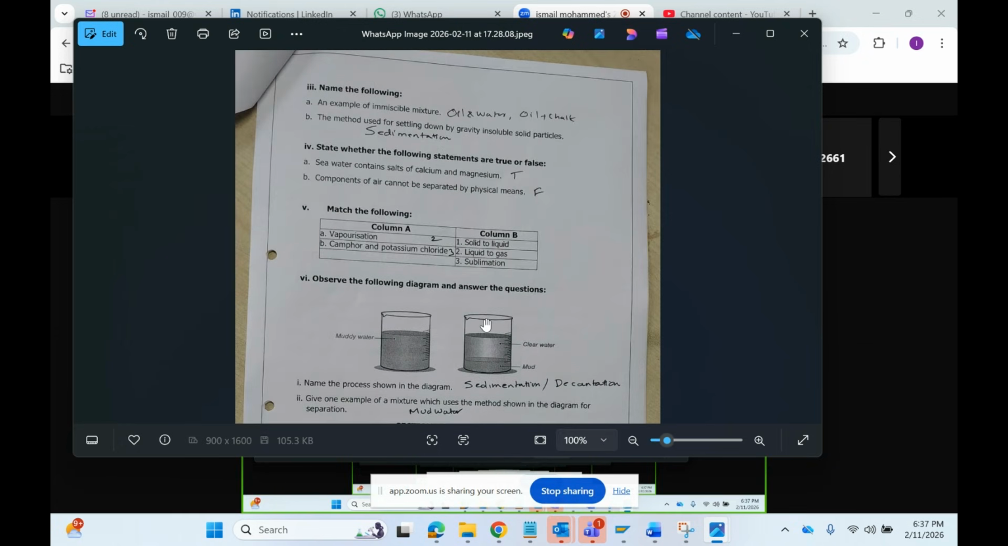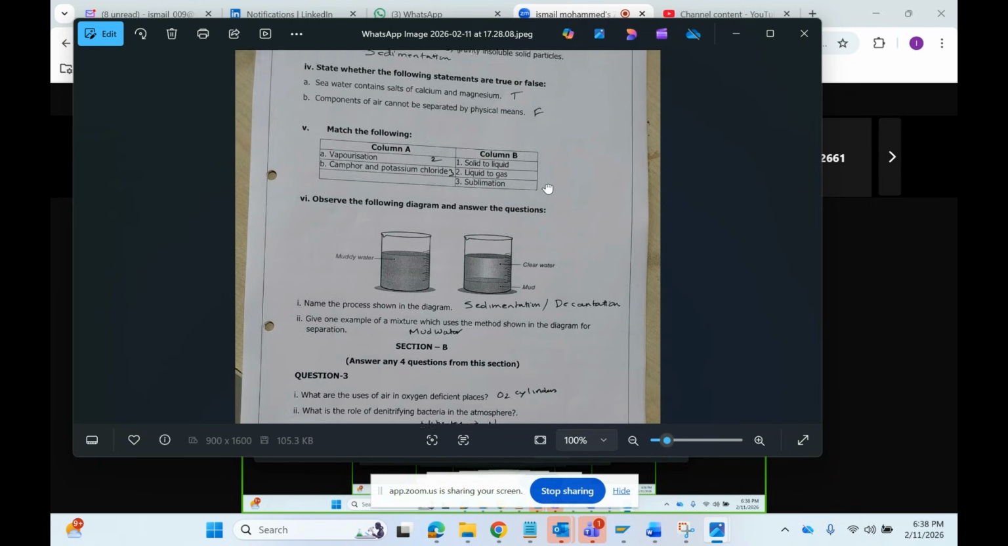Next one. Example of an immiscible mixture: oil and water, or oil and chalk powder, because they don't mix easily. The method used for settling down by gravity is sedimentation. Seawater contains salts of calcium and magnesium too. Components of air cannot be separated by physical means: that is false.